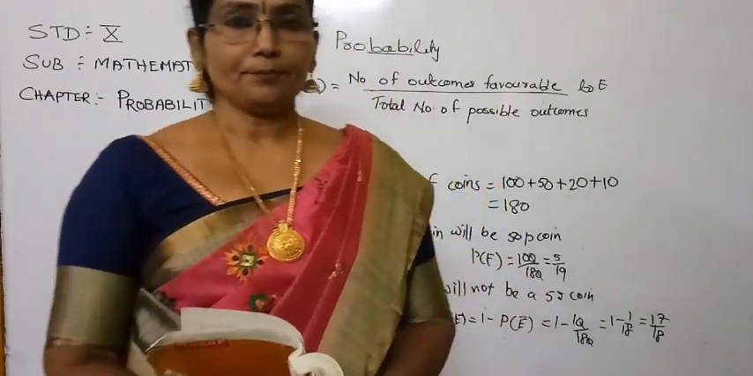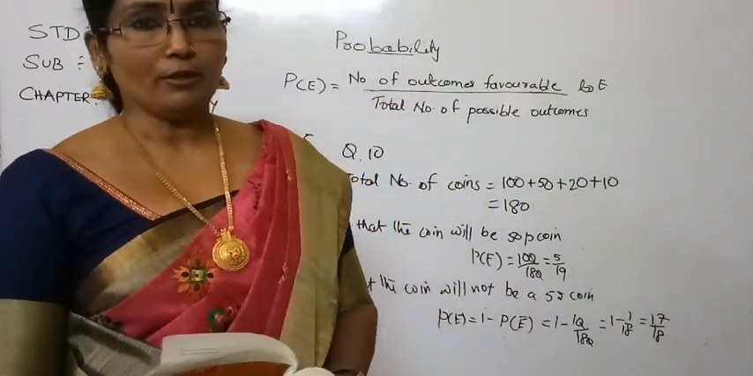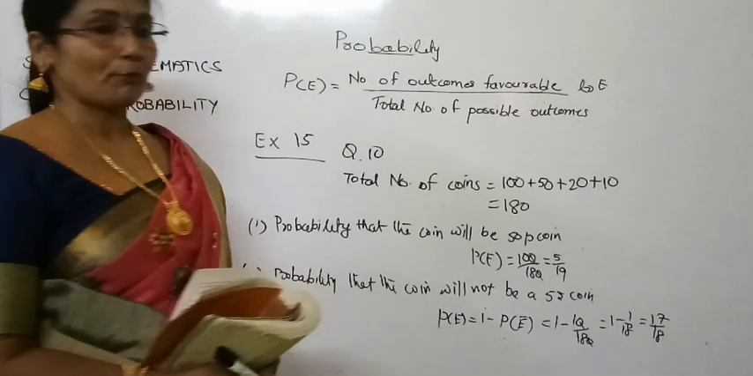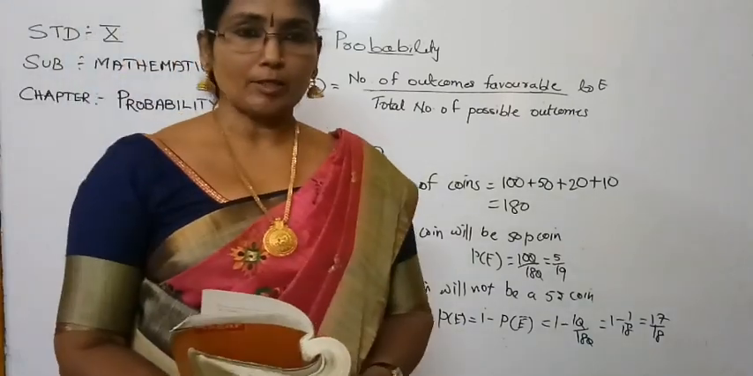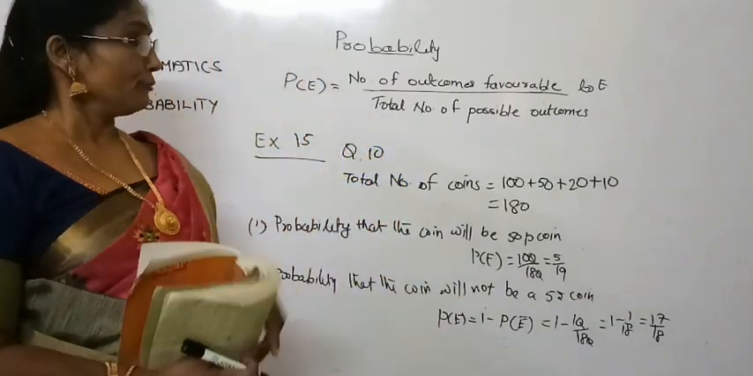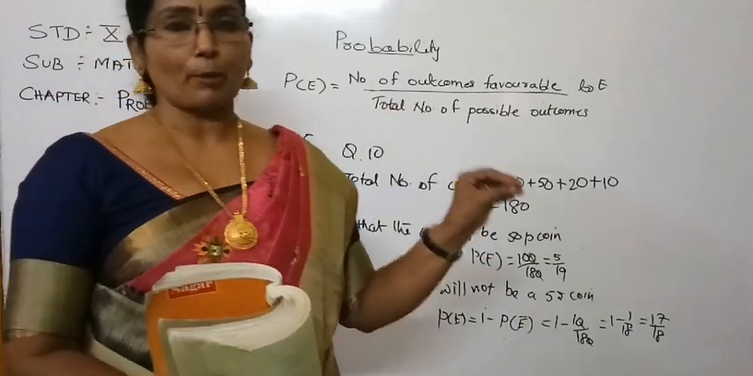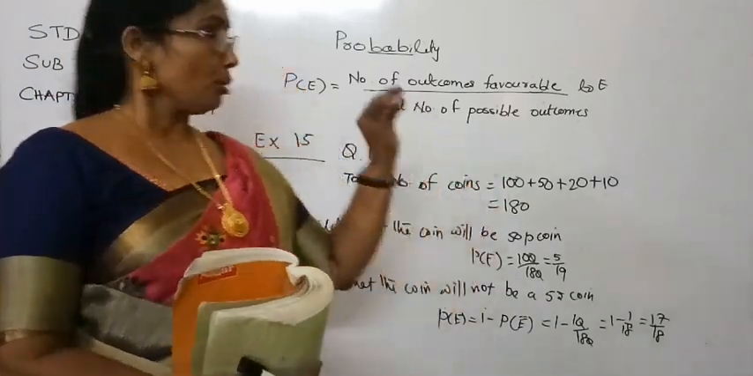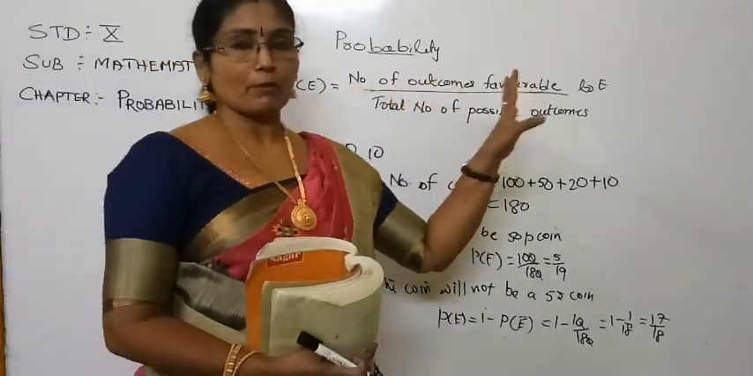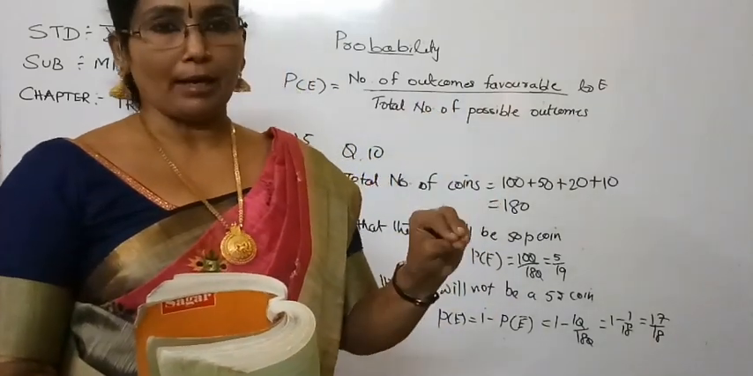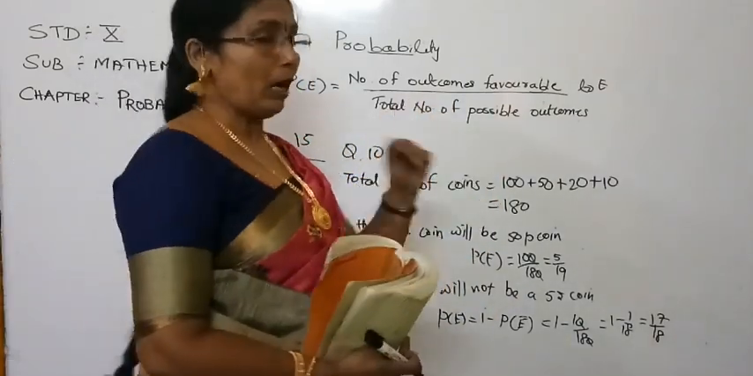Good morning, children. In the previous session we learned about probability, that is, theoretical probability, and its formula. That means how you can find out the probability of any event. You have learned that it is the number of outcomes favorable to that particular event divided by the total number of possible outcomes.